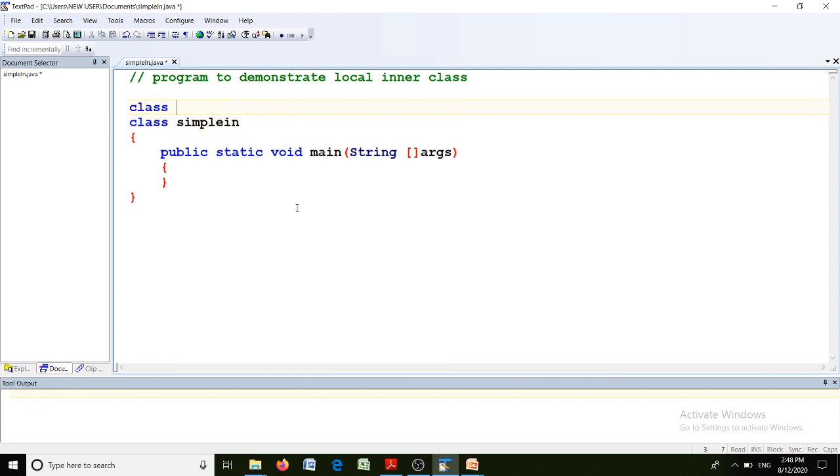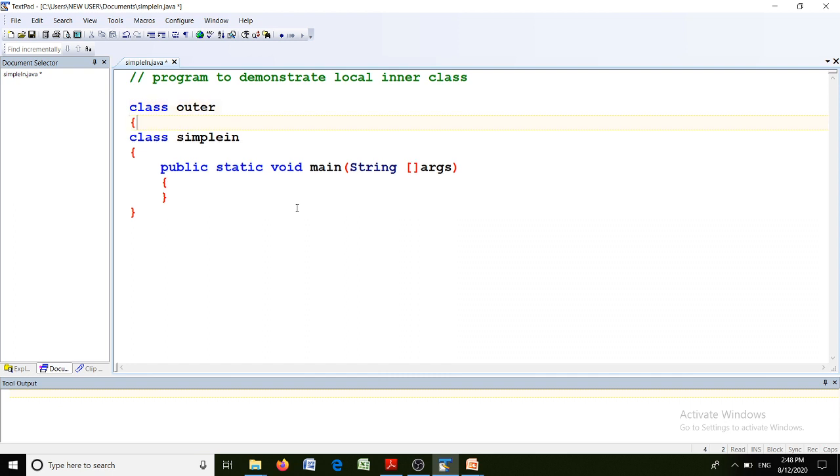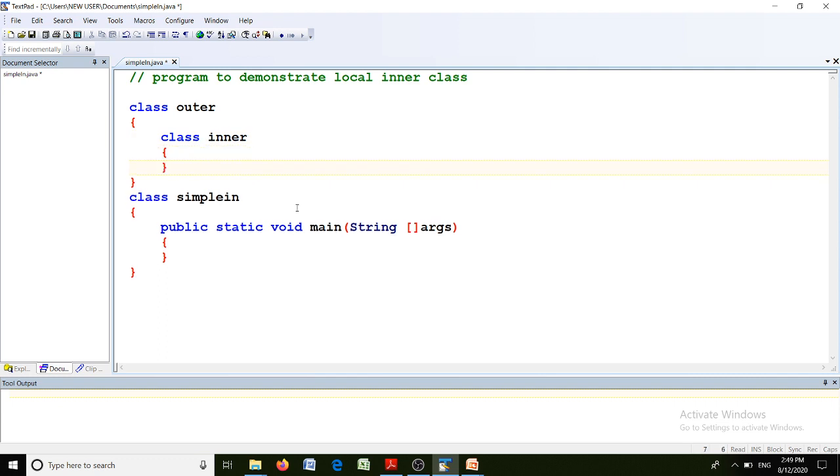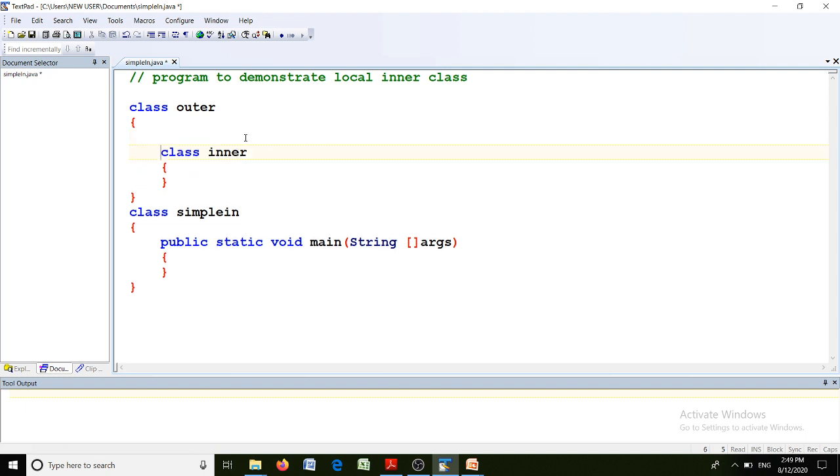Now there is a class called outer. Purposely I gave the name outer to the outer class, and the inner class name as class inner. See here, this class inner is called a simple inner class, isn't it? In this outer class, let us declare one method, public void show.